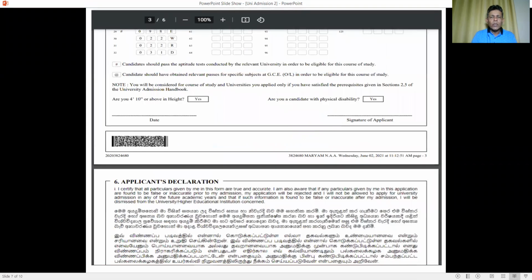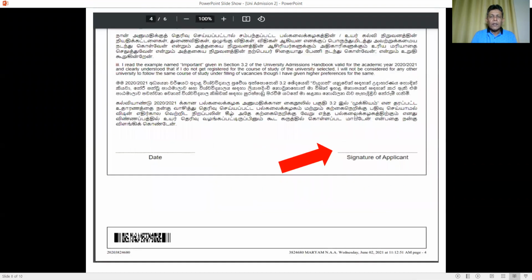Then once you get a printout, on page number 3, under section 5, you find a place called signature of the applicant. You have to put your signature here. Then on page number 4, you will get another page called student's declaration. Here also you have to put a signature.